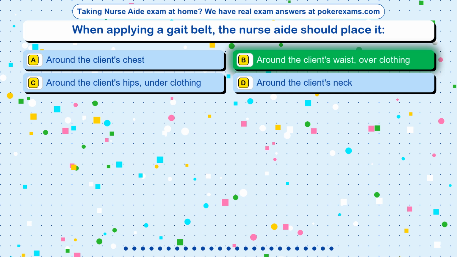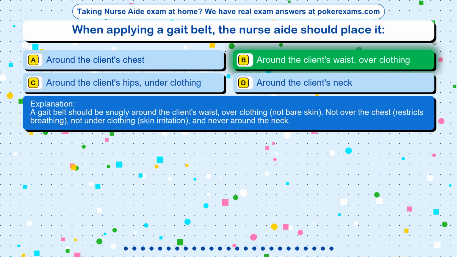The correct answer is option B, around the client's waist, over clothing. A gait belt should be snugly around the client's waist, over clothing, not bare skin. Not over the chest, restricts breathing, not under clothing, skin irritation, and never around the neck.